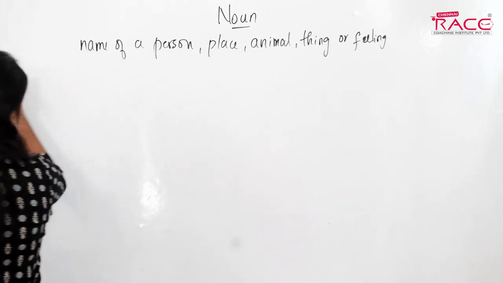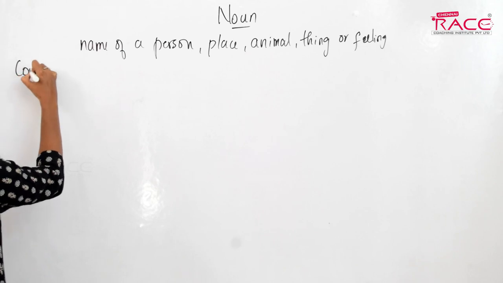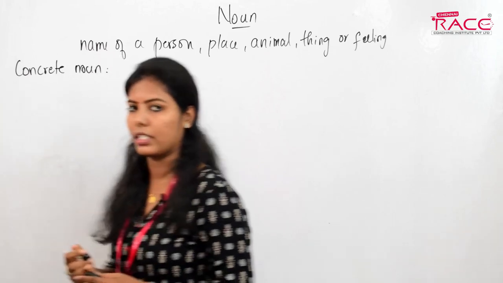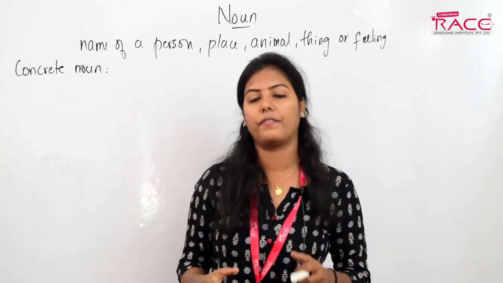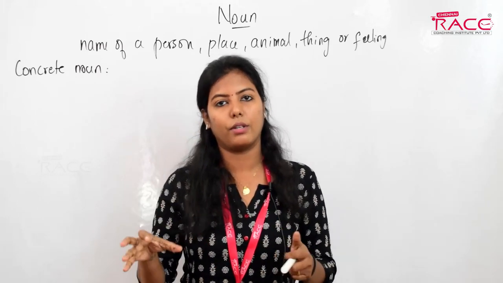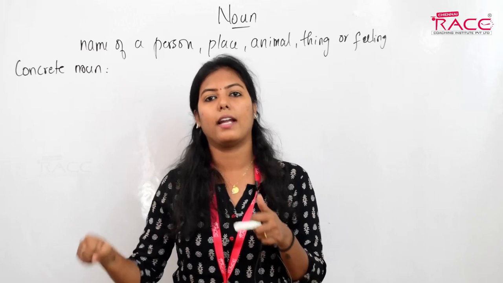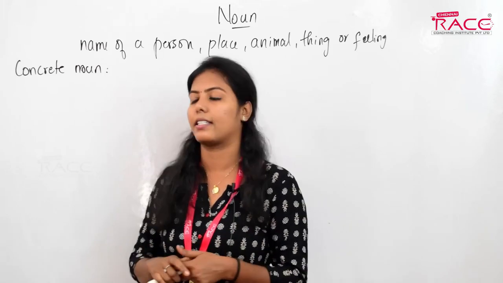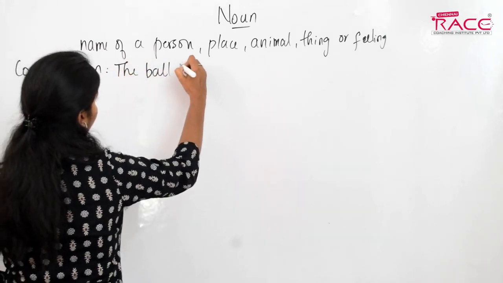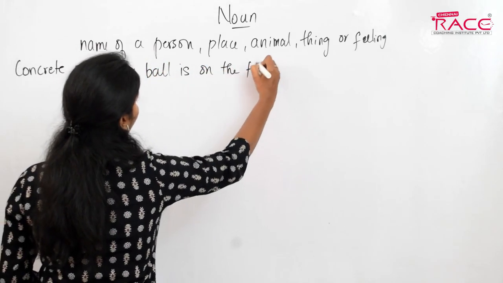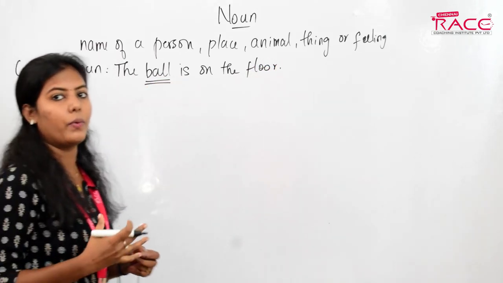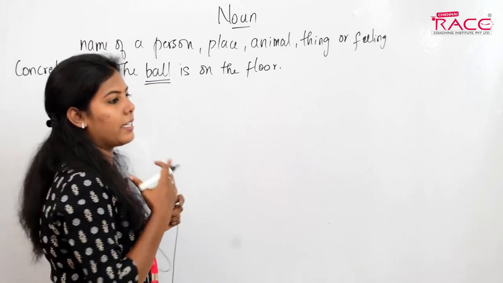The first one is concrete noun. Concrete nouns are those nouns that we can touch and that physically exist. For example, I can say the ball is on the floor. Here, ball is what we call a concrete noun. We can touch the ball and it exists physically.